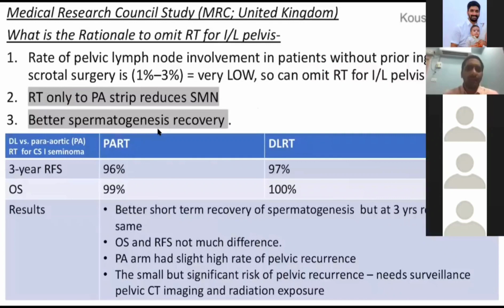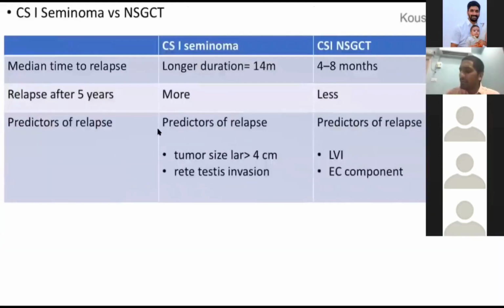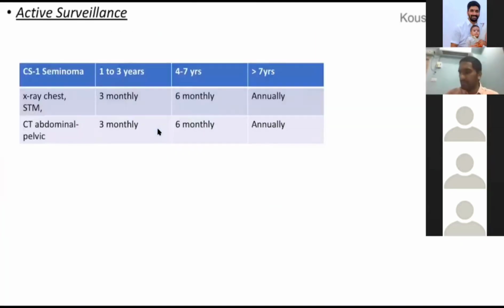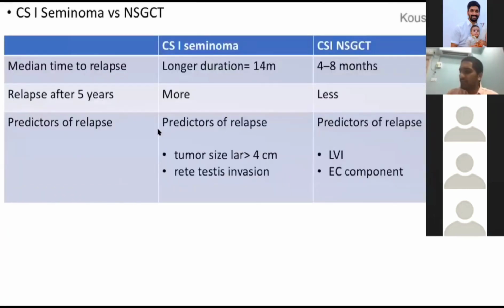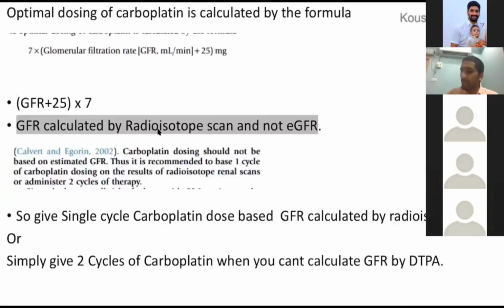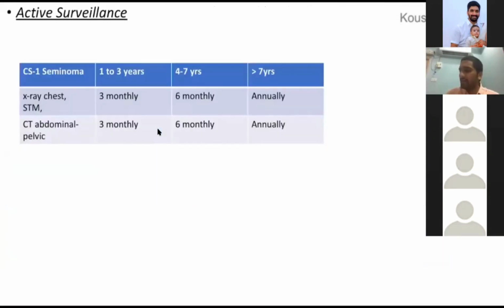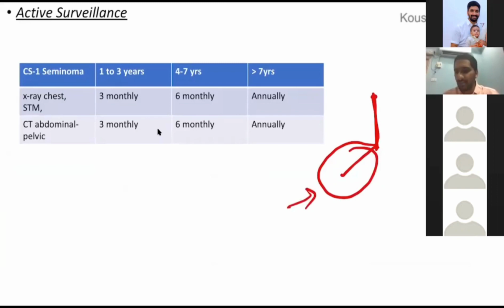As dog leg has so many problems, they have come up with a concept called para-aortic radiation. Instead of giving radiation to the entire area, which includes retroperitoneal and iliac regions, they found that the iliac region had less chance of lymph node metastasis. So why not eliminate this limb and give only para-aortic?